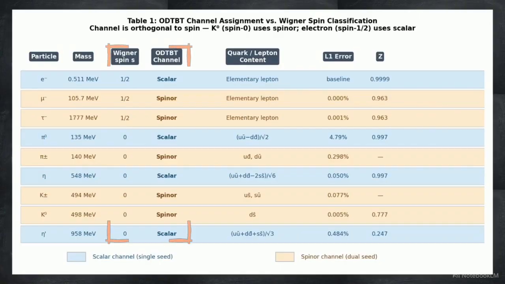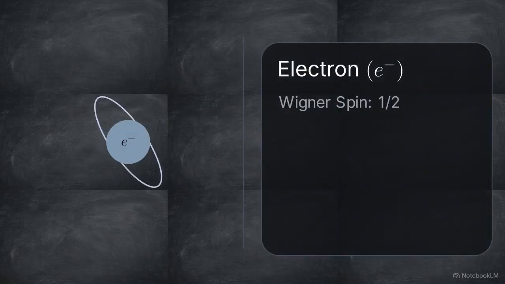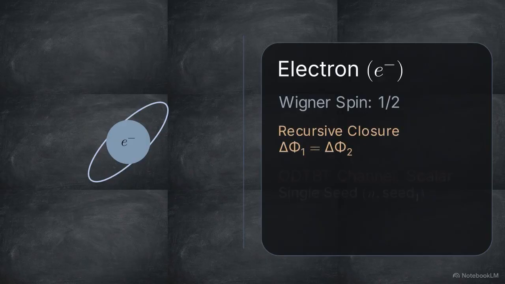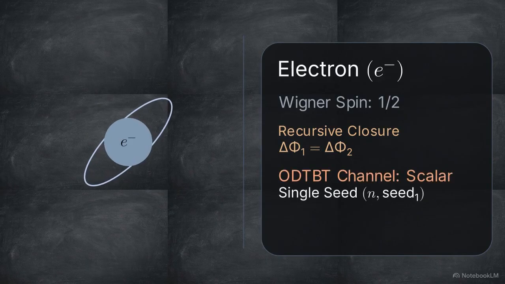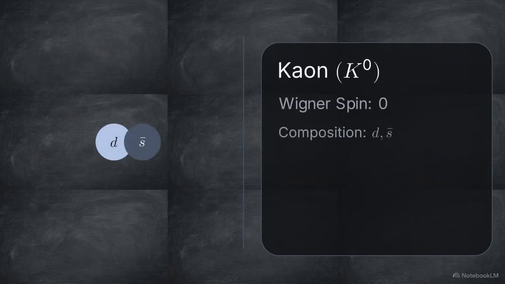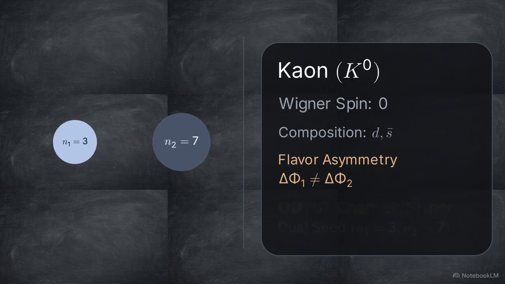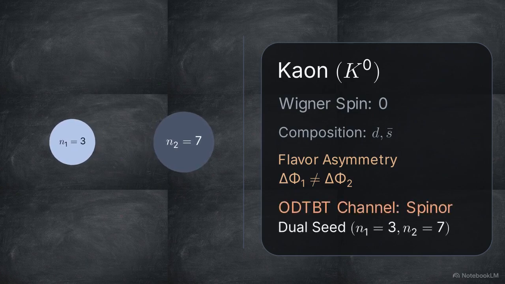This table directly compares Wigner spin classifications against ODTBT channel assignments for a corpus of 10 particles, exposing an immediate structural paradox. The electron is a classic spin one-half particle, yet in the ODTBT framework, it satisfies a recursive closure condition and utilizes the single-seed scalar channel. Compare that to the K0 meson. It is classified as a spin-0 pseudoscalar meson, meaning it lacks external spin entirely. However, its internal structure requires two distinguishable recursion scales, placing it firmly in the dual-seed spinor channel.